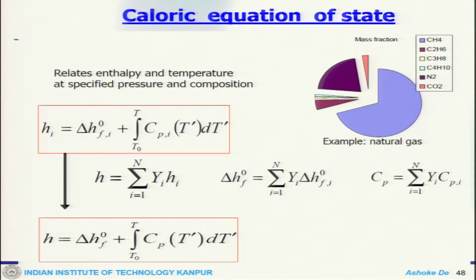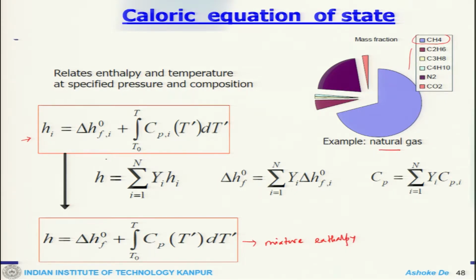Now, more on this caloric equation of state. These are multi-component mixtures, an example being natural gas where by and large CH4 is there, then other components are there. This actually relates the enthalpy and temperature for a given pressure and composition. This is your individual species enthalpy, and from there this is my mixture enthalpy.